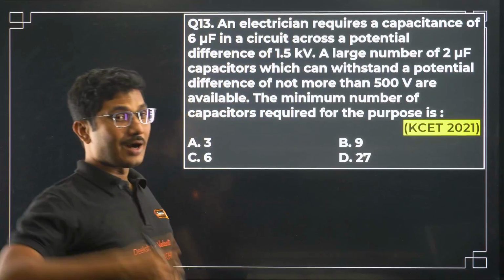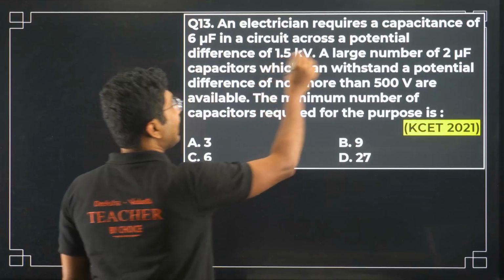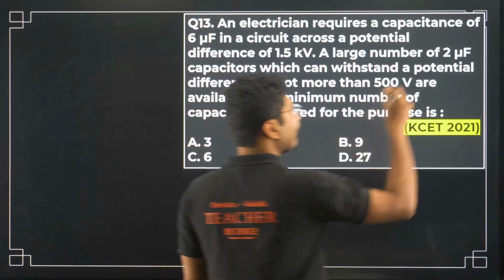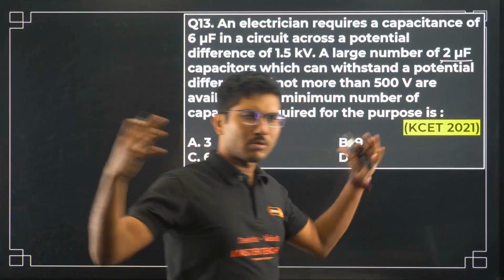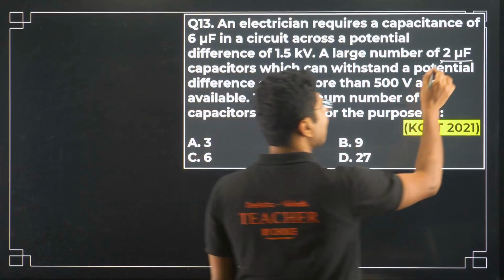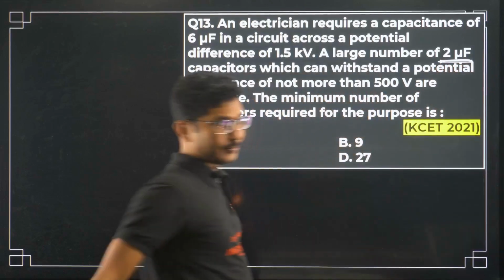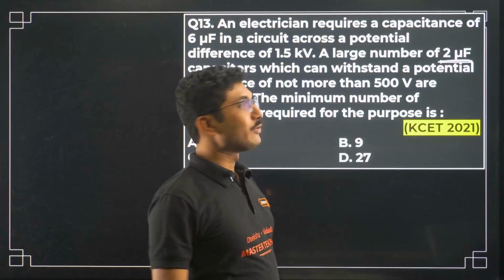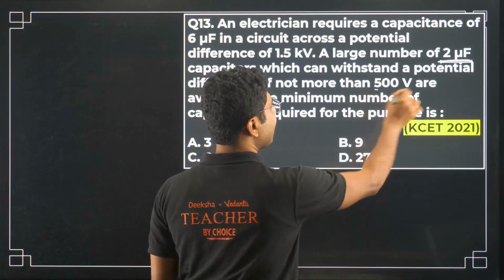So first we have to find out about each capacitor available to us. We have a lot, maybe 100, 200 capacitors of 2 microfarad. But the maximum voltage that you can apply across each is 500 volt.